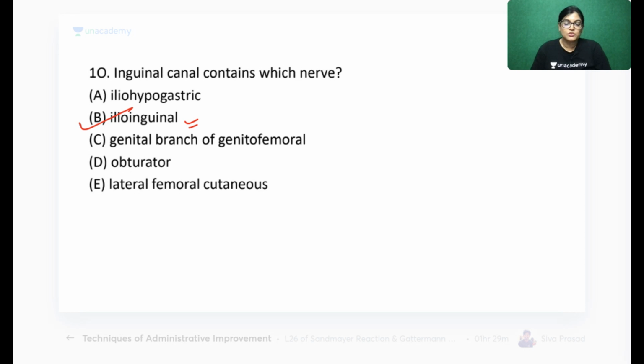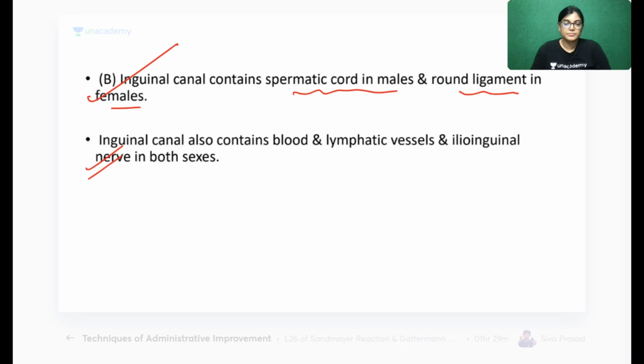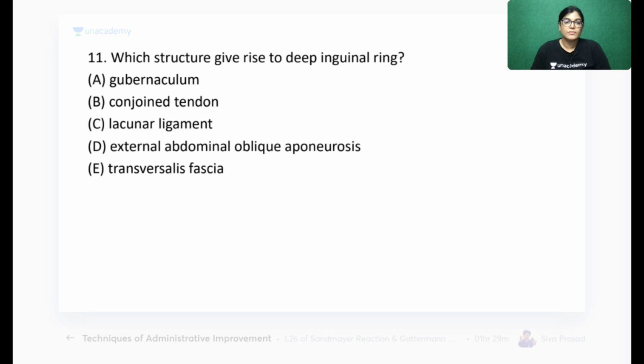Let's move on to the next, question number 11. Which structure gives rise to the deep inguinal ring? Is it gubernaculum, conjoint tendon, lacunar ligament, external abdominal oblique aponeurosis, or fascia transversalis? 5 options are there, and you tell me which structure gives rise to the deep inguinal ring.